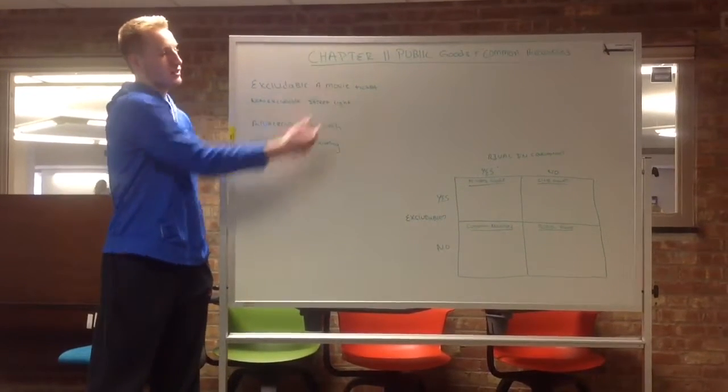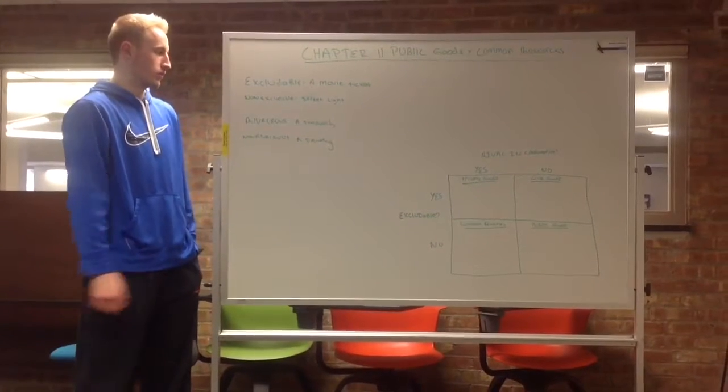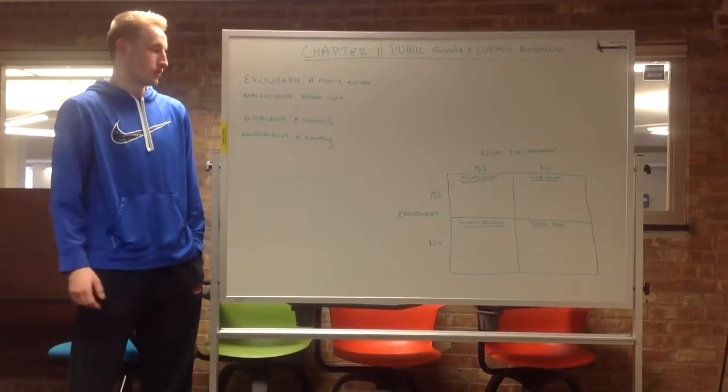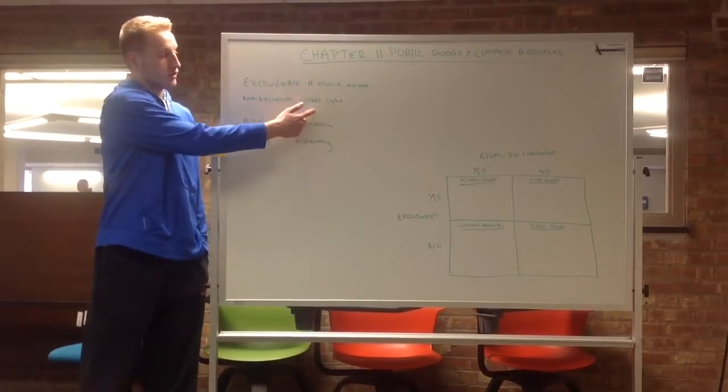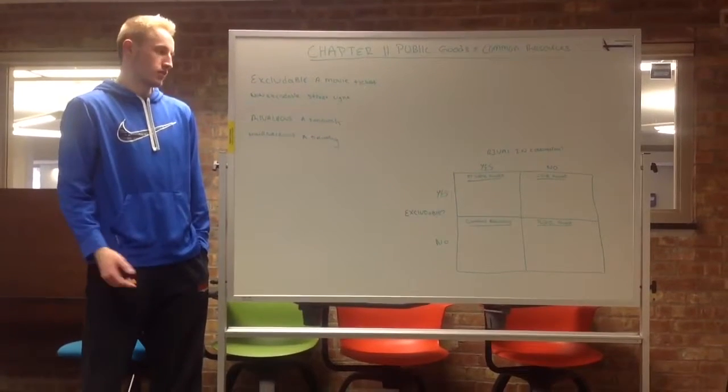And with the movie ticket example, if they don't have money to go to the movie, they're therefore excluded from going to the movie. We have non-excludable goods, which is the exact opposite of the excludable goods. In this case, we use a street light as an example. The street light shines regardless of who's paying for it, because it's a public good, and we'll get into that later.